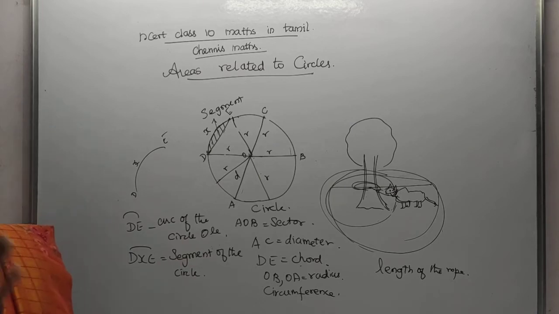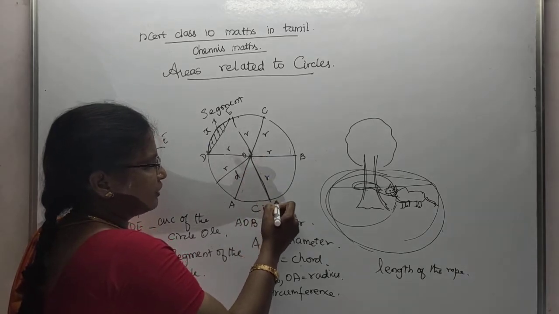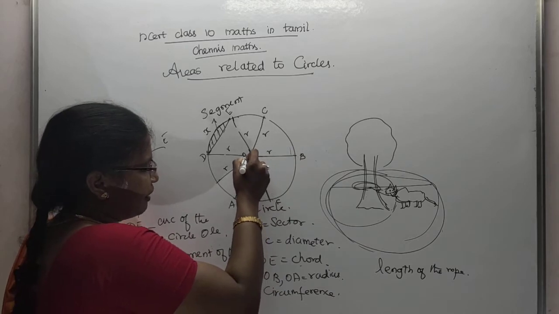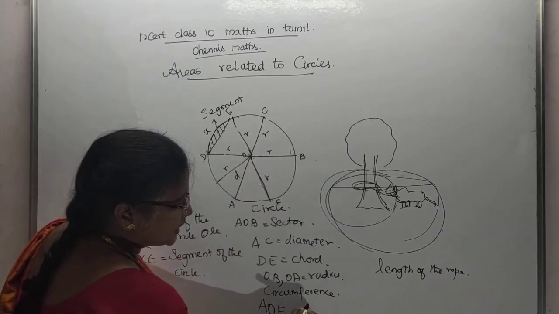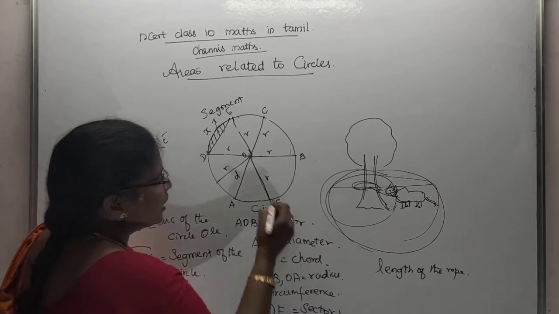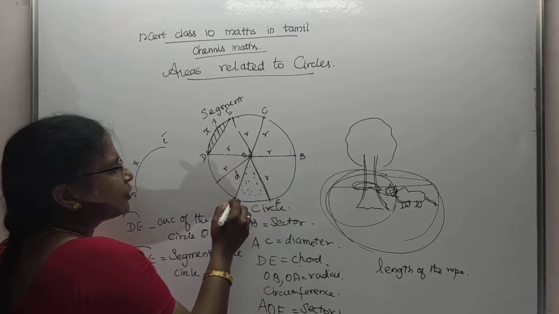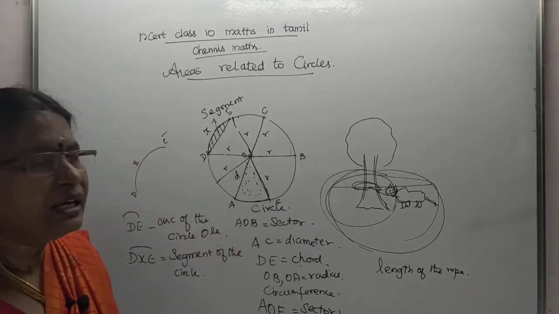A segment differs from a sector of the circle. What is meant by a sector? Take this point as F. FOB or FOA, AOF, all are called sectors of the circle. That is the area covered by two radii enclosed by the arc of the circle AF.